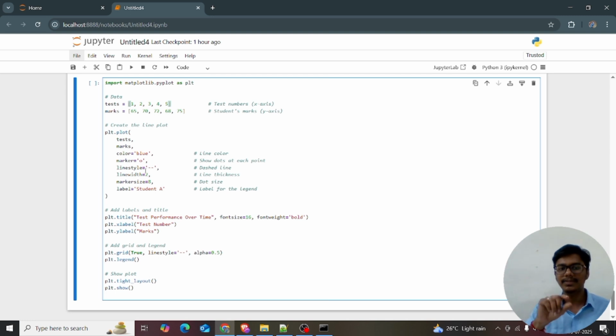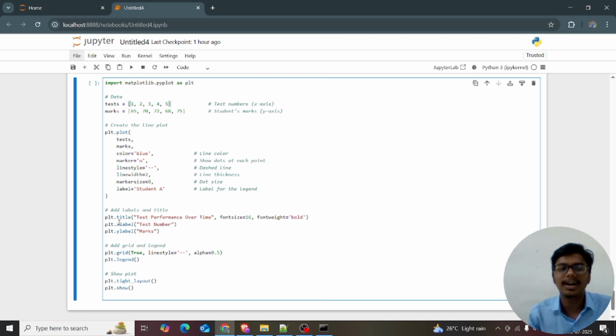The line width is the line thickness. You can play with the numbers. I make the line width is equal to 2, and give the marker size is equal to 8, the dot size, and the label is equal to Student A. The student name means Kishore, right? Student A is the label for the legend.